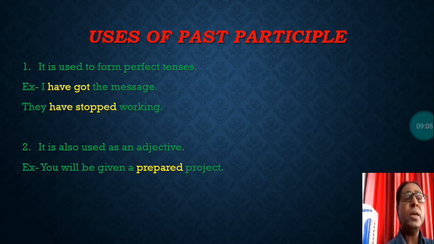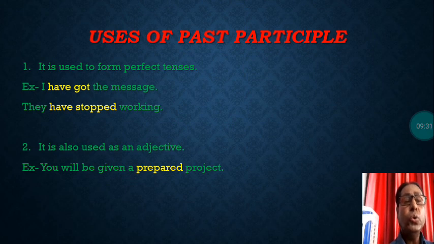So the third form of the verb is used here, that is correct. I have got the message and they have stopped working. Both sentences are in present perfect tense, and the third form of the verb is used in these two sentences.